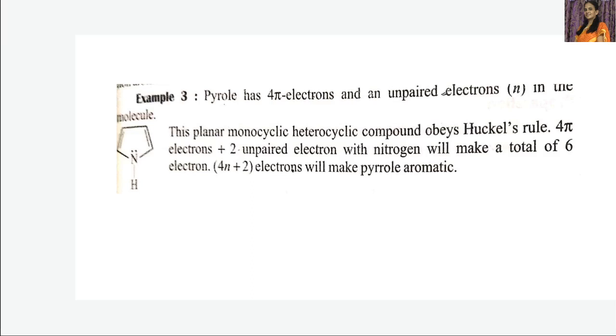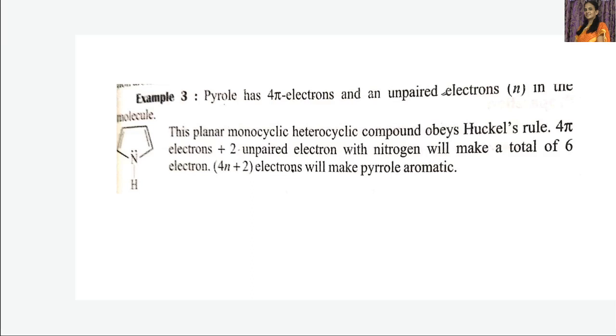Heterocyclic compound in the sense the ring system should contain one or more hetero atoms like nitrogen or oxygen or sulfur, etc. Then it is said to be a heterocyclic compound. So this is the simplest example for a heterocyclic compound. This is pyrrole. So here CH, CH, CH, CH and NH.